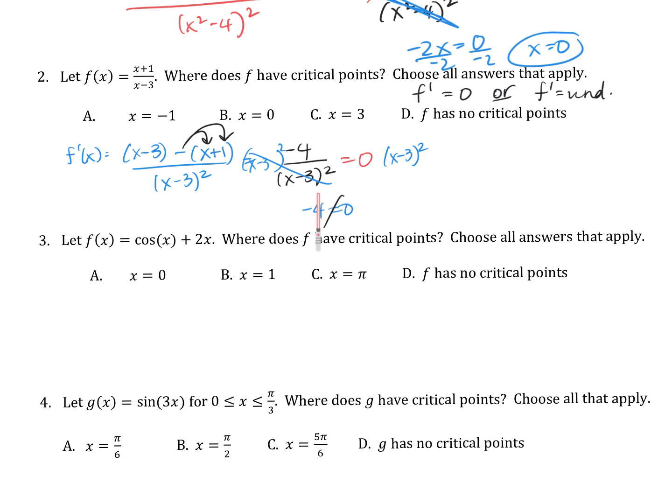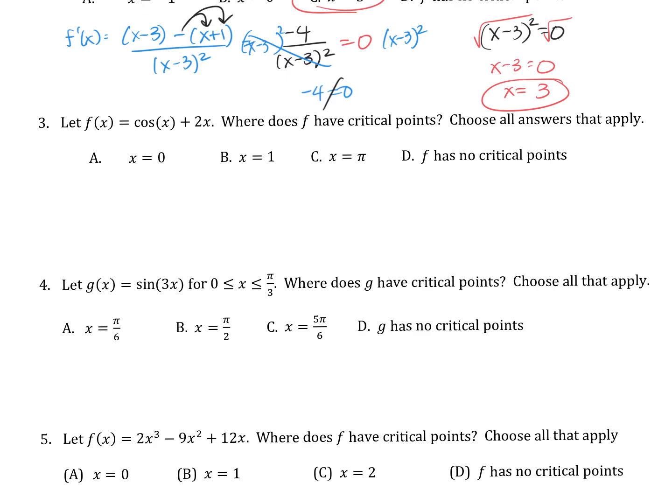Okay. When is this f prime undefined? That's when the denominator equals 0. So it's undefined when x minus 3 squared equals 0. You might stop writing that squared, and that's okay, because the first step is going to get rid of it anyway. So where is that critical point going to be? At 3. That's it. Critical points, one more time as a reminder, is when f prime is 0 or f prime is undefined. Let's go find f prime.